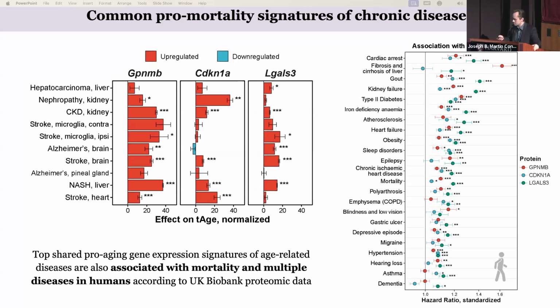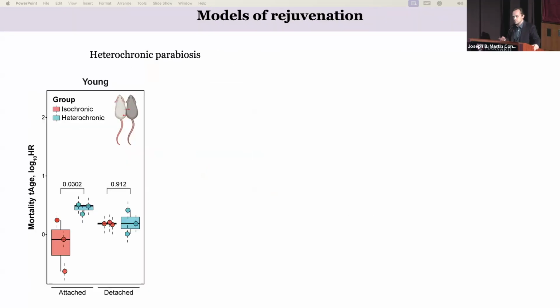I will not talk much about it, but you can see that they are propagated across different models. And we validated their effect to predict mortality in UK Biobank data. It turned out that their protein concentration in plasma is also predictive of human mortality and multiple different diseases.